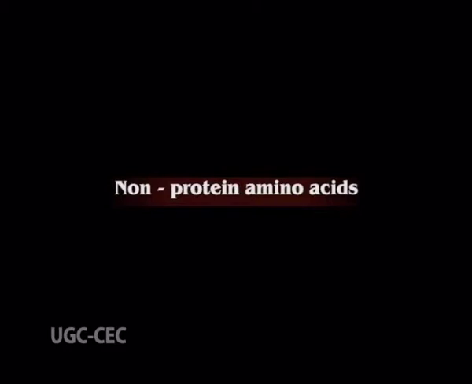Non-protein amino acids. Besides the 20 amino acids, there are many non-protein amino acids. These amino acids occur both in the free state as well as in combined state, but not in the natural proteins. Many are found as products of intermediary metabolism in the form of intermediates. For example, we have ornithine and L-citrulline, which are involved in the urea cycle.